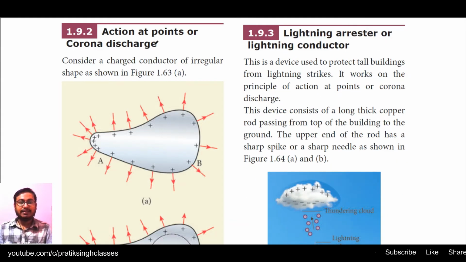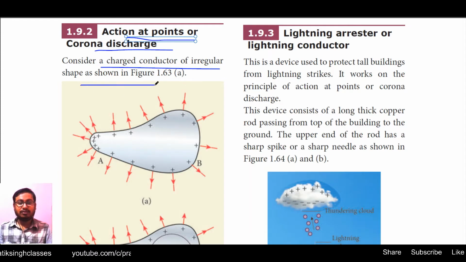Starting Section 1.9.2, action at points or corona discharge. Consider a charged conductor of irregular shape as shown in Figure 1.63. You can see a metallic conductor of irregular shape in which charges are distributed non-homogeneously, and the electric field lines lie perpendicular to the surface.